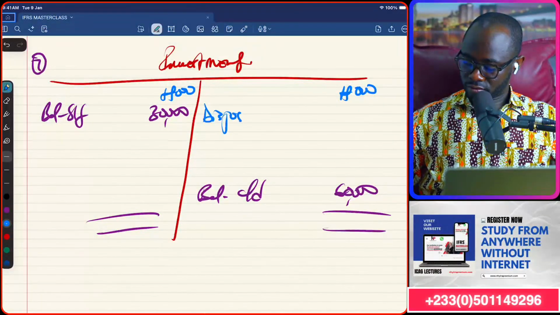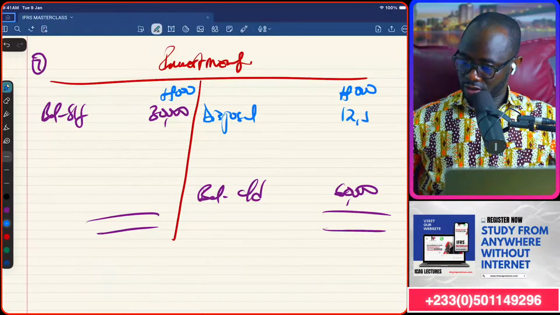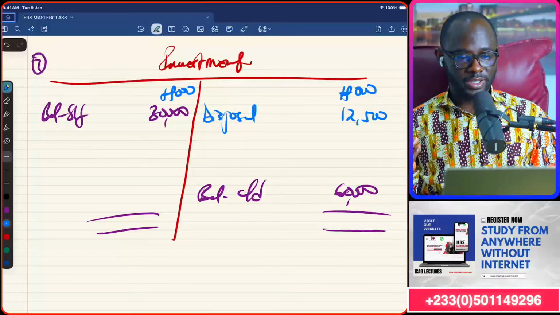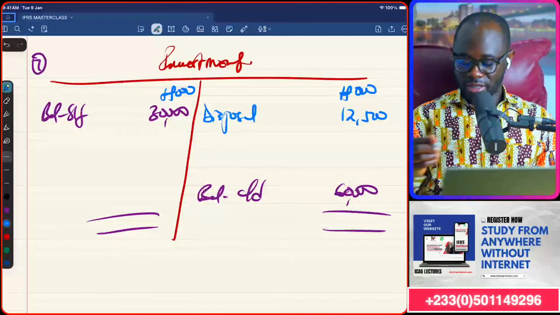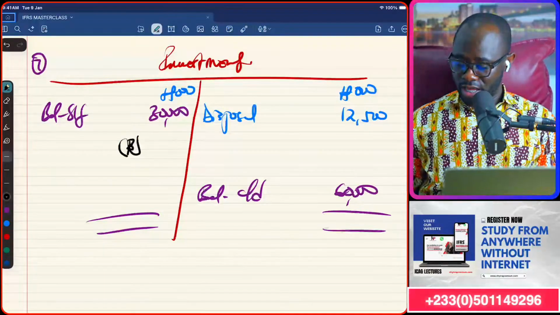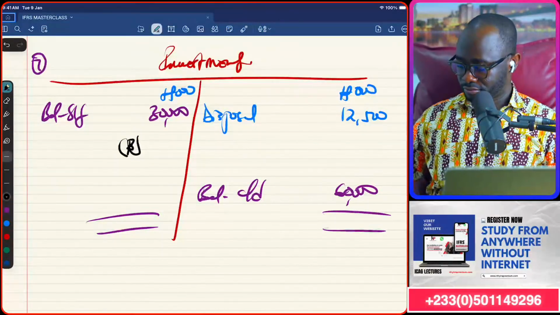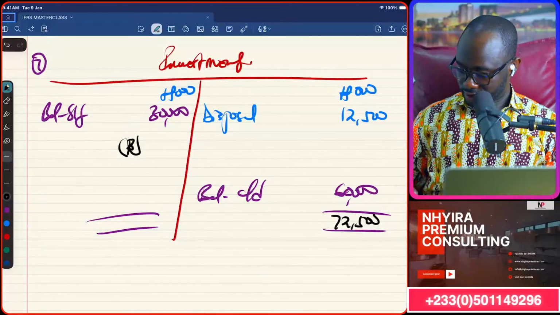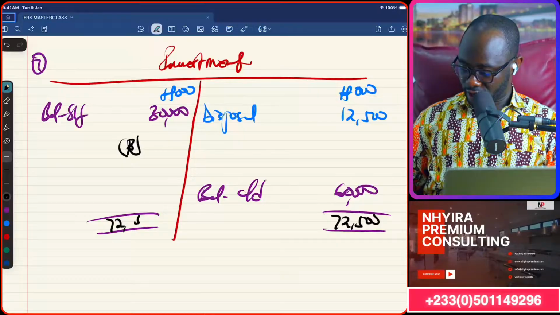Disposal, 12,500. So the difference will become what? The credit side is more than the debit side. So the difference will become additional investment that was made during the year. So 72,500.